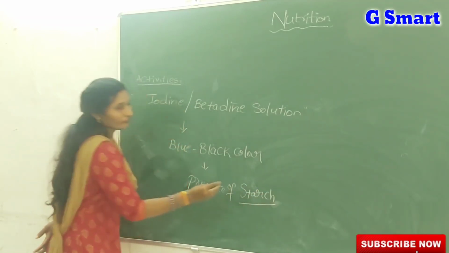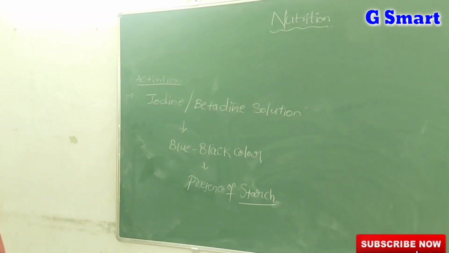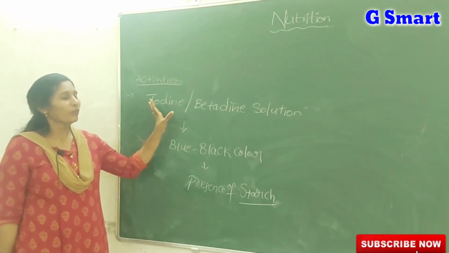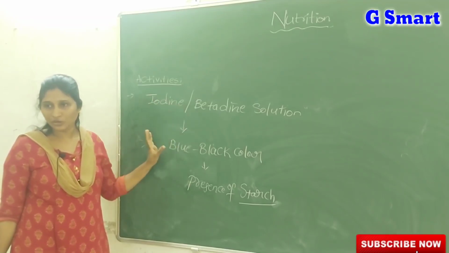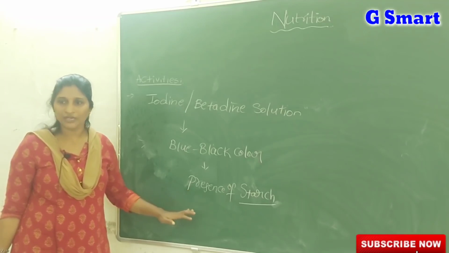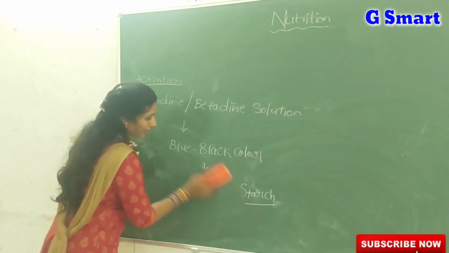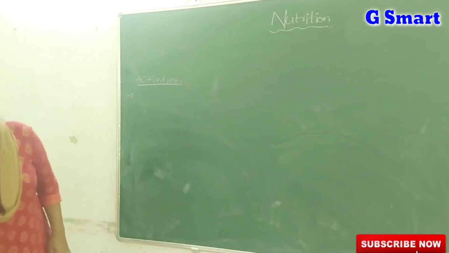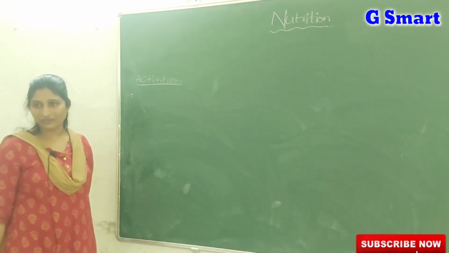To confirm whether either a leaf or any food material contains starch, we pour a few drops of iodine or betadine solution over it. If it changes into blue black color, it confirms the presence of starch in that food material or leaf. And one more activity given is: carbon dioxide is necessary for photosynthesis.